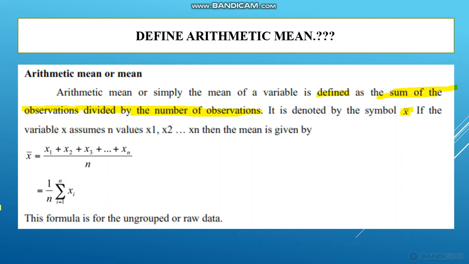So the formula is this one. x bar is equal to x1 plus x2 plus x3 plus up to xn divided by n, or summation of xi by n. This formula is for ungrouped data, for raw data. So if they ask define arithmetic mean, you write this statement, and then you write this formula.